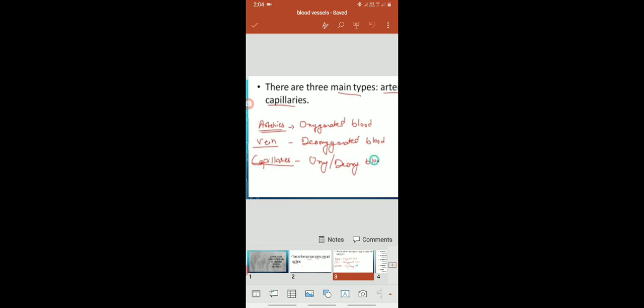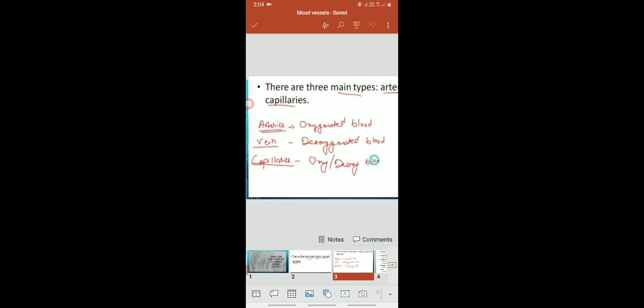The second blood vessel is the vein. Veins carry deoxygenated blood, but the exception is the pulmonary vein. Why an exception? Because it is a vein but it carries pure blood collected from the lungs. And the third one is capillaries. Capillaries contain both oxygenated and deoxygenated blood, because they are specially involved in the conduction of different substances.